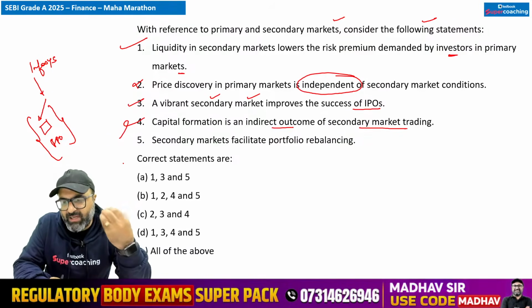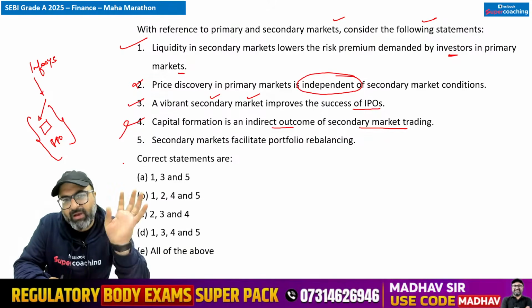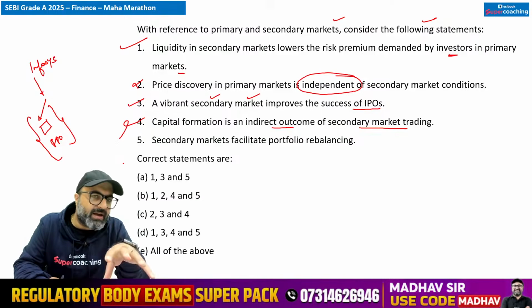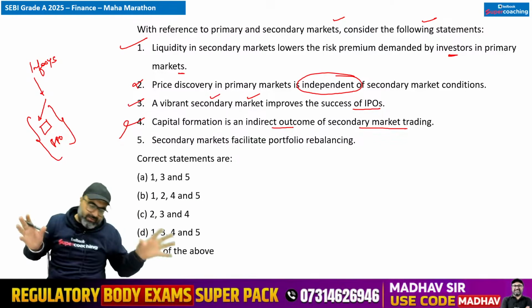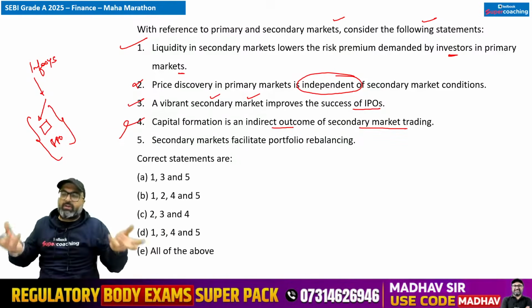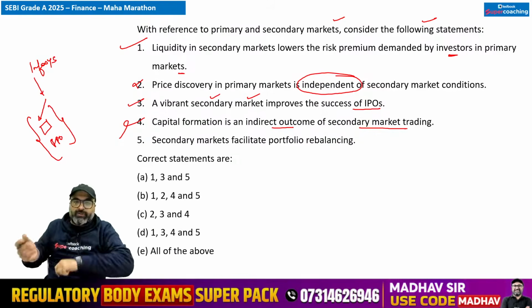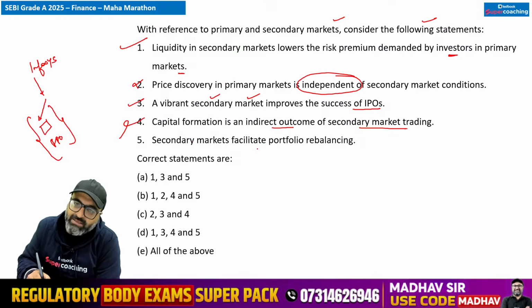Capital formation occurs directly only in primary market for a company. Secondary market के केस में कंपनी के साथ कोई capital formation का रोल ही नहीं है. There is no point of discussing the term capital formation for a company in primary market. Secondary market facilitates portfolio rebalancing.